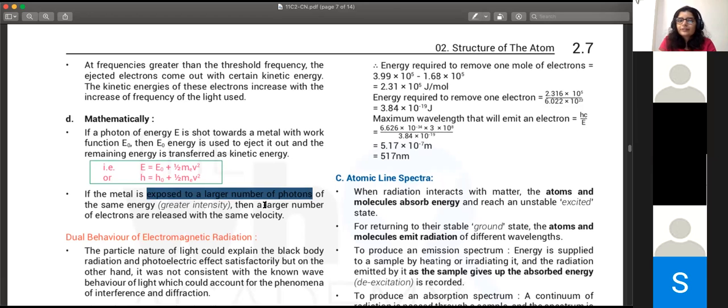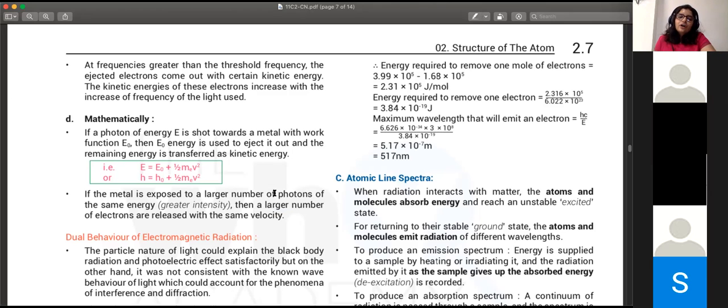So then the number of electrons increases. Oh, okay. The velocity remains the same. Yes, because the color is the same, the velocity remains the same. But because you're giving more photons towards it, that's why the number of electrons increases.